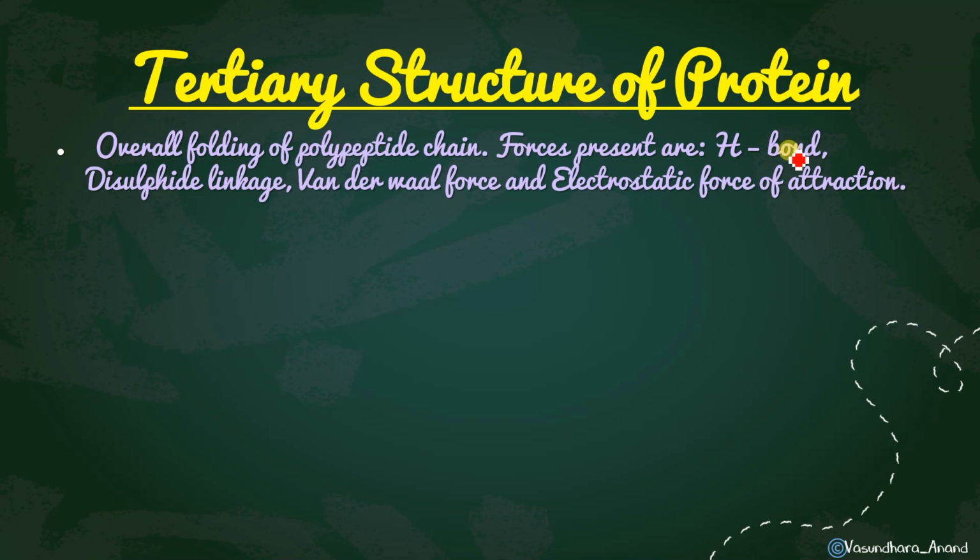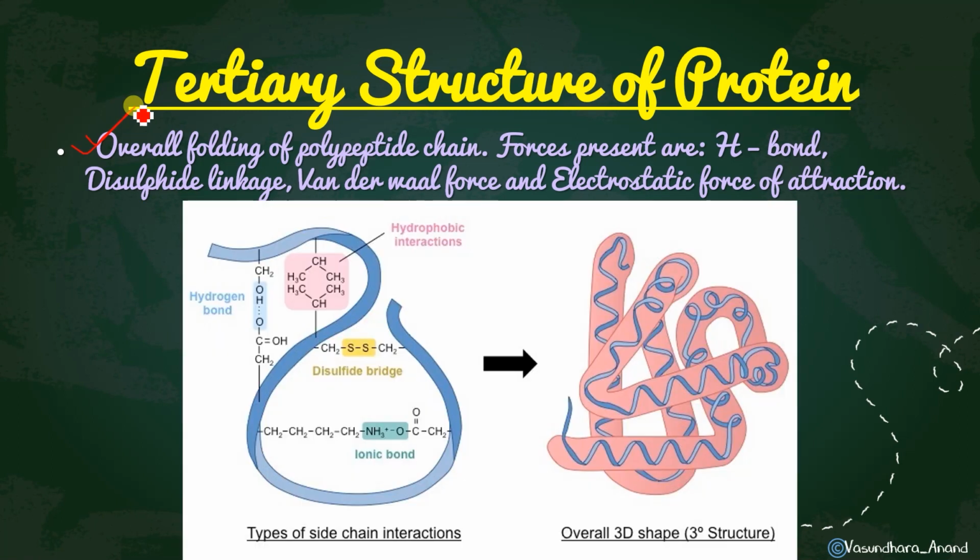In the secondary structure, it was only hydrogen bond and amide bond, peptide linkage. In the tertiary structure, it will be hydrogen bond, disulfide linkage, van der Waals force of attraction, and electrostatic force of attraction. All four will be there. Sometimes it is asked which type of force of attraction is present in tertiary structure or in secondary structure, like this, they can ask. So you have to learn this point, that van der Waals force of attraction, disulfide bond, hydrogen bond, and electrostatic force of attraction are present in the tertiary structure.